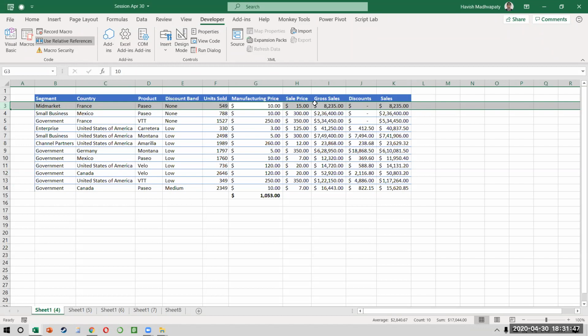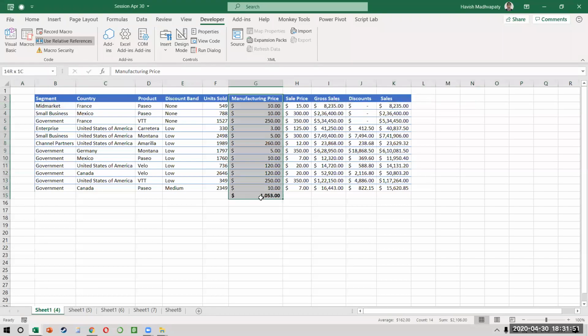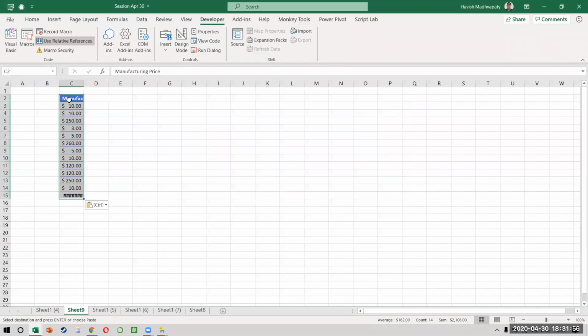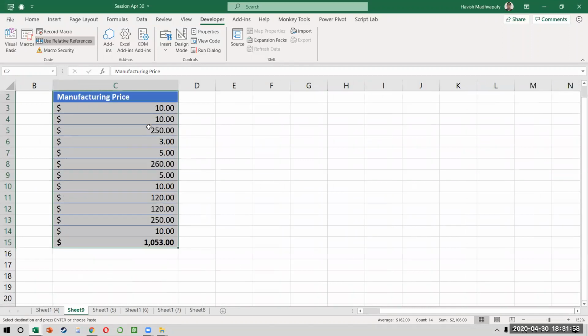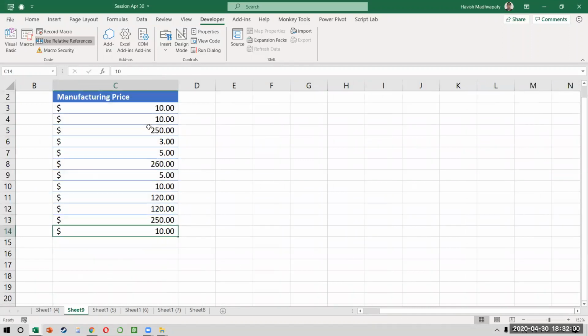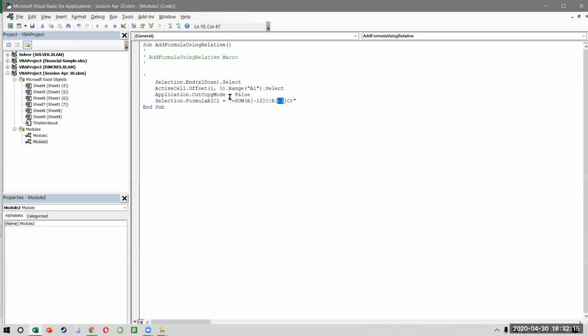Guys, is the problem clear? So to make sure this is super clear, I just put it in a new sheet with nothing else. What is my requirement? Excel should be smart enough to find out what is the last cell in which the formula should come. A lot of people say I can use a relative reference, it will record properly. But as I showed you, even a relative reference will not work because it will always show minus 12 here.